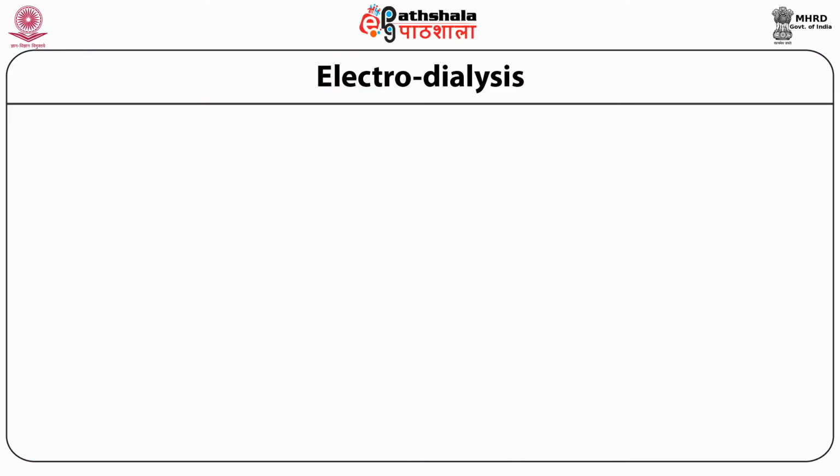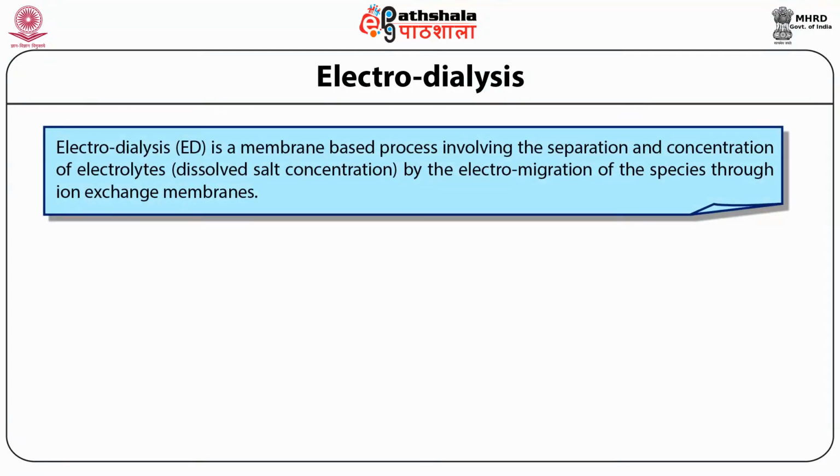Now we discuss the electrochemical technique electrodialysis for environmental pollution abatement. Electrodialysis is a membrane-based process involving the separation and concentration of electrolytes or dissolved salts by the electromigration of the species through ion exchange membranes.